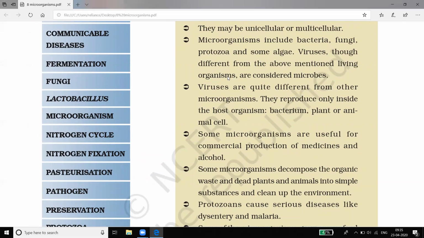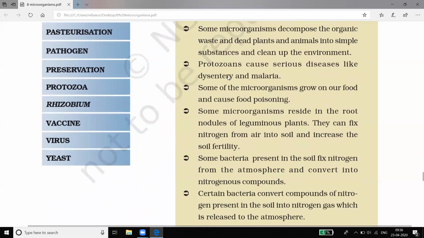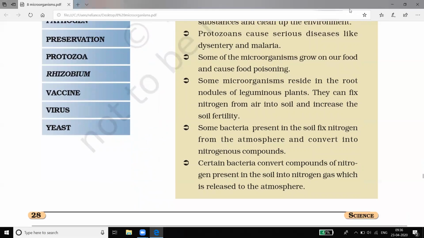Do you understand the lesson? In this lesson we studied their structure, where they live, their usefulness to human life, the bad side of these microorganisms, preventive measures to check their growth, and nitrogen fixation. So I will take a pause here. Thank you.